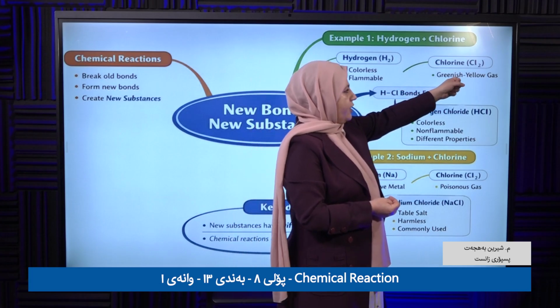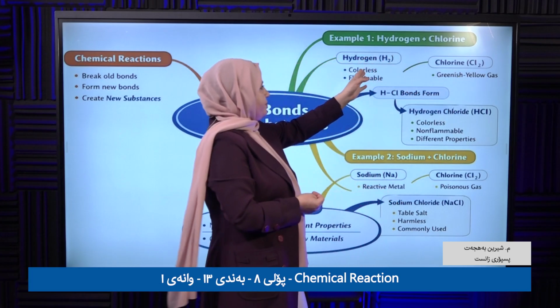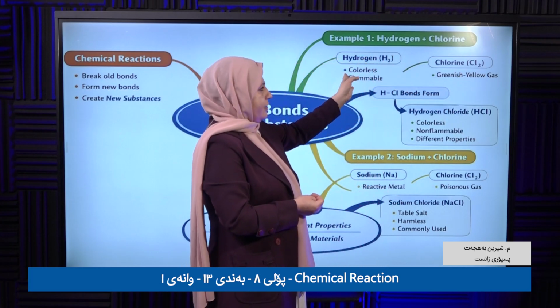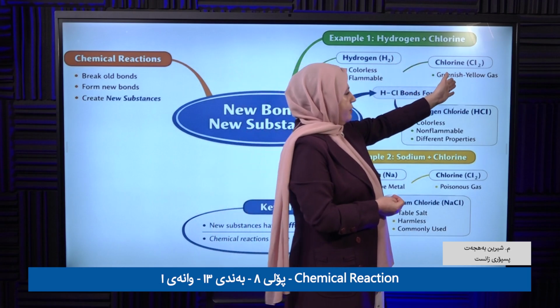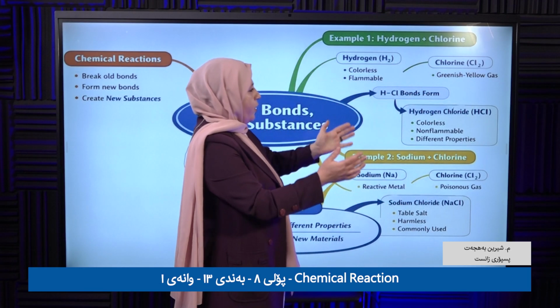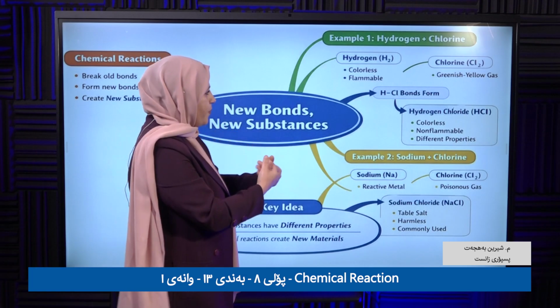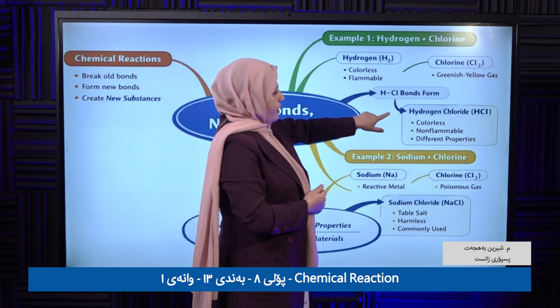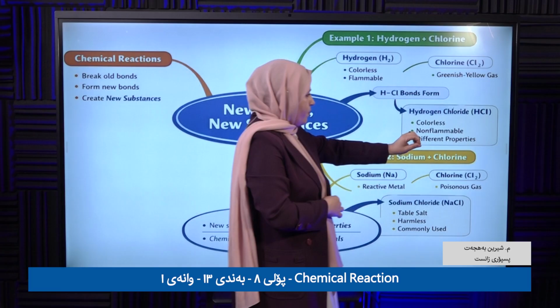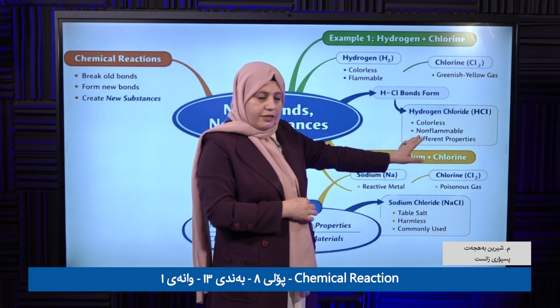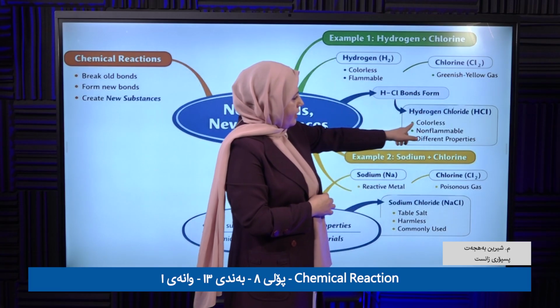It is a greenish-yellow gas, while hydrogen is colorless. When they react, forming the new bond together, look at the properties of hydrogen chloride. They are very different.